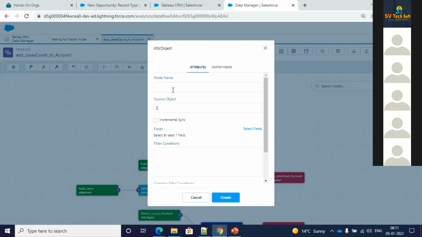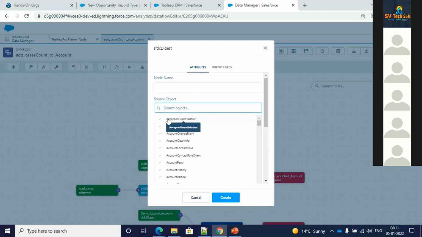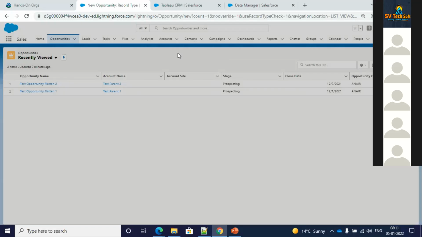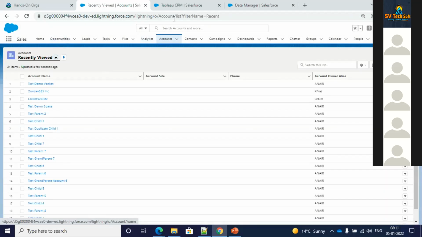As I showed you on the connect, we had that SFDC local, right? So to pull in some objects from there, you go for this. You just get the object. When I say object, it gives you the object which is there in your local Salesforce org. So if I select account, let's say, this account will be coming from my local Salesforce org. Whatever account I have from here, this is my local Salesforce org where I have Tableau CRM installed.